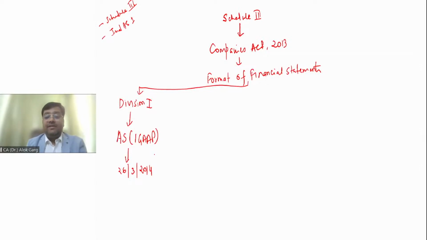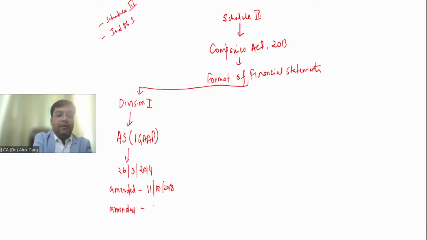And this Division 1 was subsequently amended on 11 October 2018, and again amended on 24 March 2021. 24 March 2021, right? So this is about Division 1.